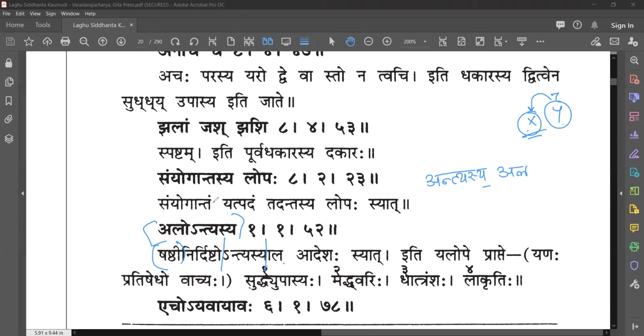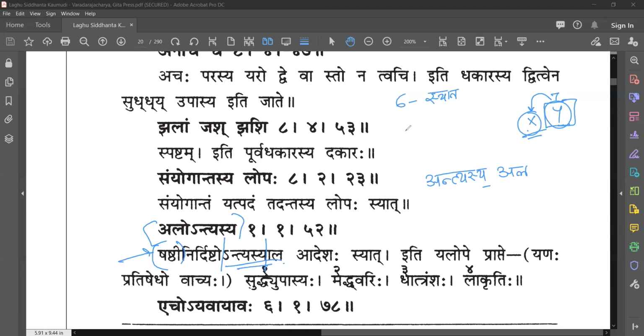See, I have told you 6 means Sthana. Now Tasmin iti nirdishte purvasya just told you that whatever is defined by Saptami Vibhakti, just before that will be the place of operation. But no one told you that Shashti will be the place of operation. That is confirmed here in this sutra. Whatever is defined as Shashti will be the place of Sthana. Alo antyasya: whatever is defined by Shashti vibhakti, the place of operation will be antyasya ala.